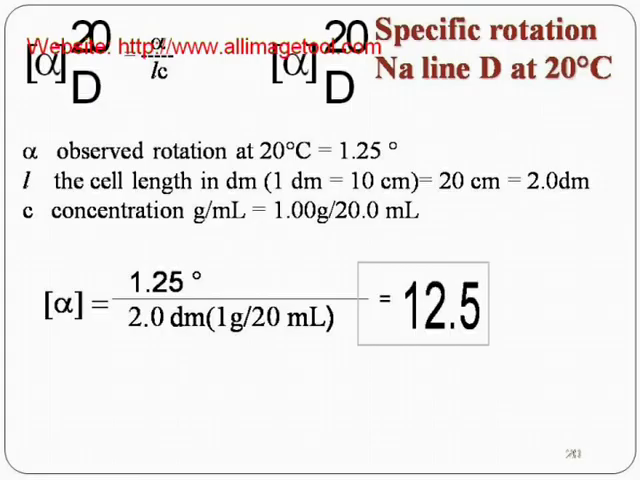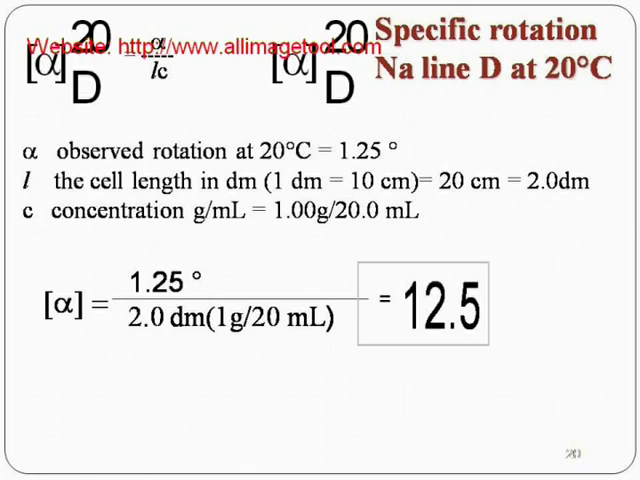Now let us discuss the solution. Alpha 20 D, that is specific rotation at 20 degrees centigrade of sodium line D, is equal to alpha divided by C times small l. Alpha is the observed rotation at 20 degrees centigrade, which is 1.25 degrees. Small l, the cell length in decimeters, is 2.